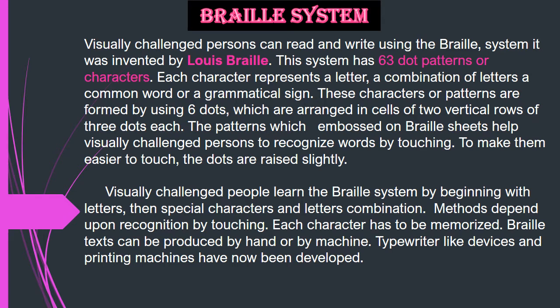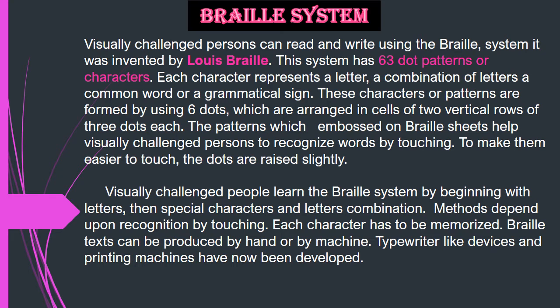Louis Braille, a visually challenged person, developed a system for visually challenged people and published it in 1821. And it is called the Braille system. This system has 63 dot patterns or characters. Each character represents a letter, a combination of letters, a common word, or a grammatical sign.